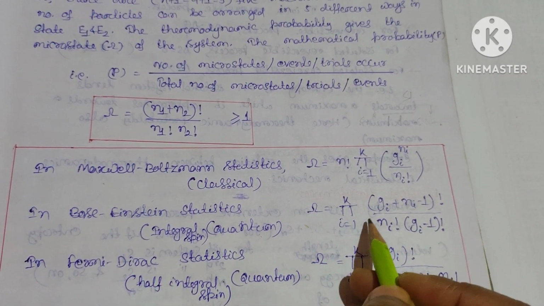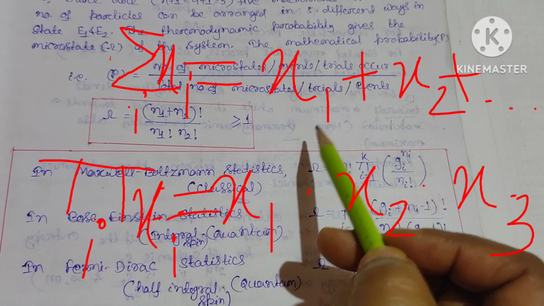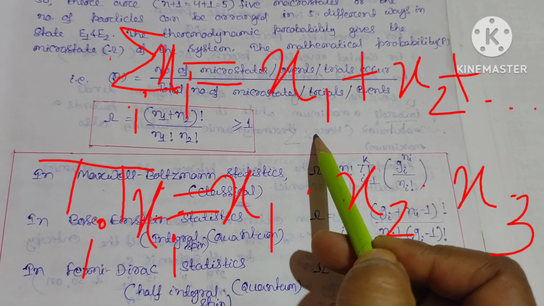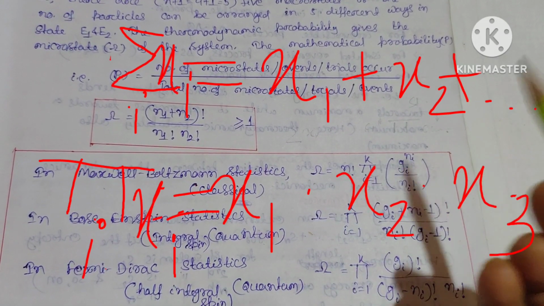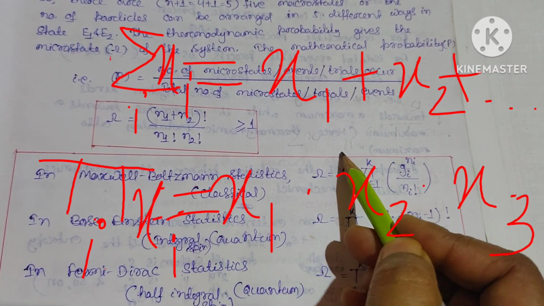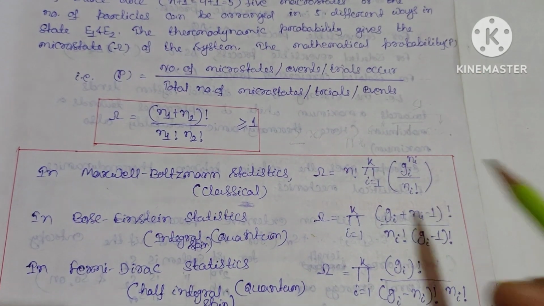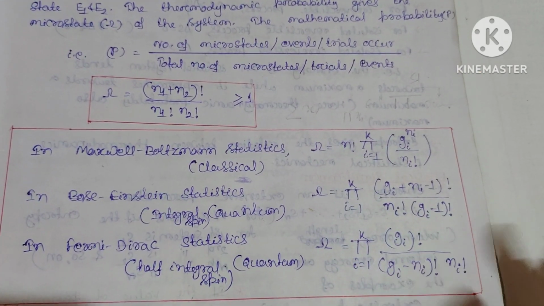So this product over means, as when we write the summation of xi, it means x1 plus x2 plus x3, and so on. If I write the product over xi, where i varies from 1 to n, then it is x1 into x2 into x3, and so on. So this product over represents that.